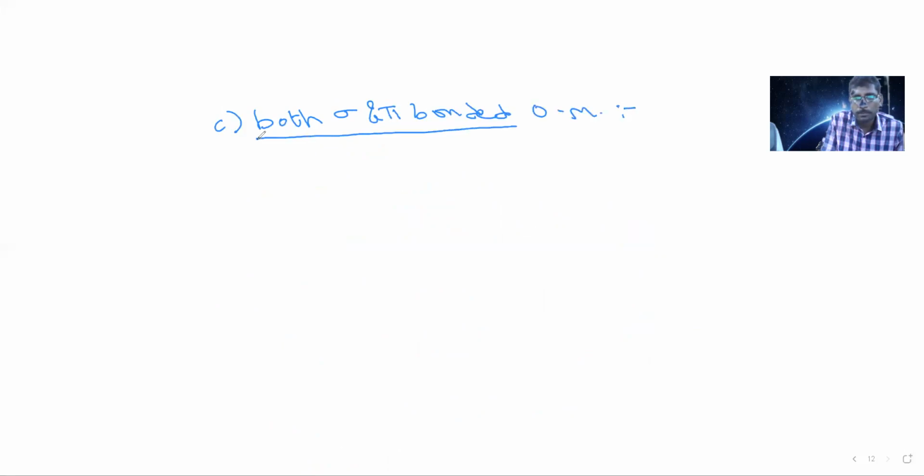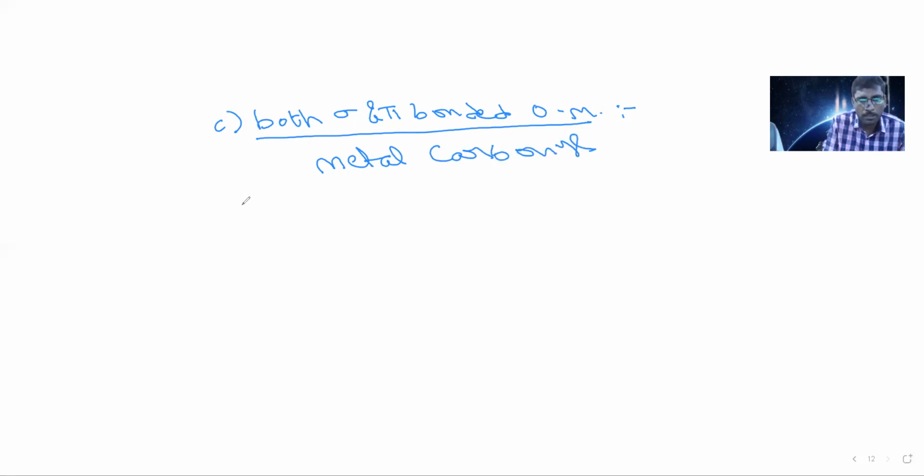The last organometallic type is both sigma and pi bonded organometallic. In this, the important compounds are metal carbonyls.